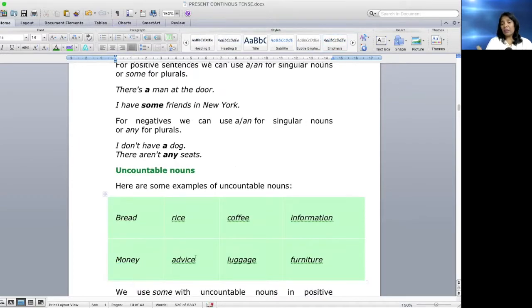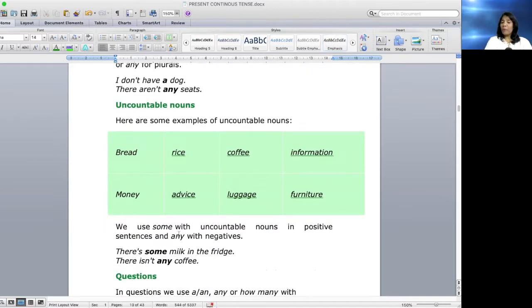Uncountable nouns. Here are some examples. In the previous one, I've just given some more examples here, like bread, money, luggage, furniture, information. Because some people have said luggages, furnitures. No, it's not that. With these uncountable nouns, you're not supposed to use any s over here. It's furniture. Luggage, not luggages. Informations, no, it's information only.